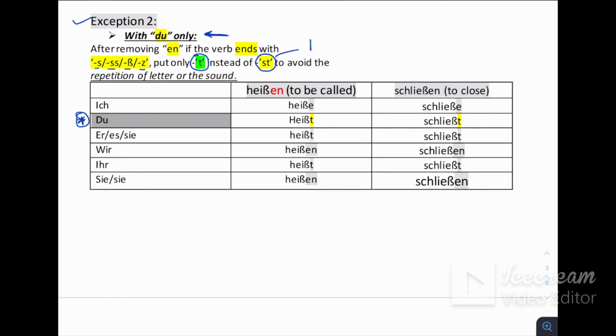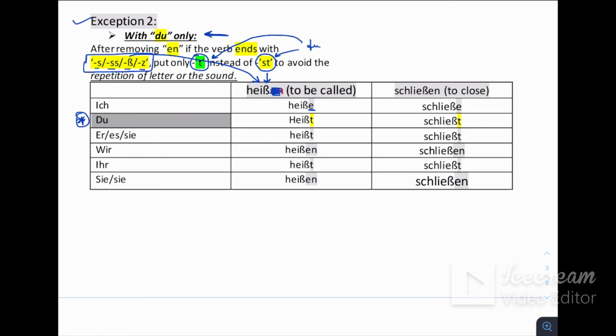Put only t instead of st. We normally put st, but instead of st now we are going to put only t, and only in these cases, to avoid the repetition of a letter or sound. Now why are we doing this? Just to avoid the repetition of the letter or the sound. For example, heißen. Now heißen is a verb whose meaning is to be called. After removing en, it is ending with ß. So what the rule says, you just need to put t instead of st, and only in du.